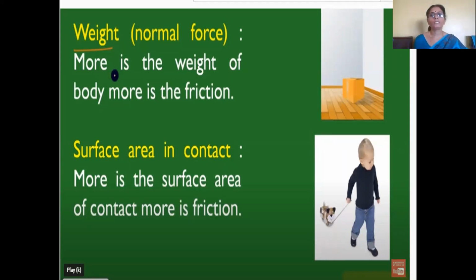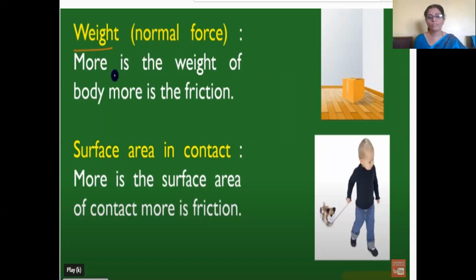So the first one is weight. The more the weight, the more is the friction. The second is surface area in contact. The contact between the two surfaces, if the surface area is more, the friction is more. And here the boy is pulling.